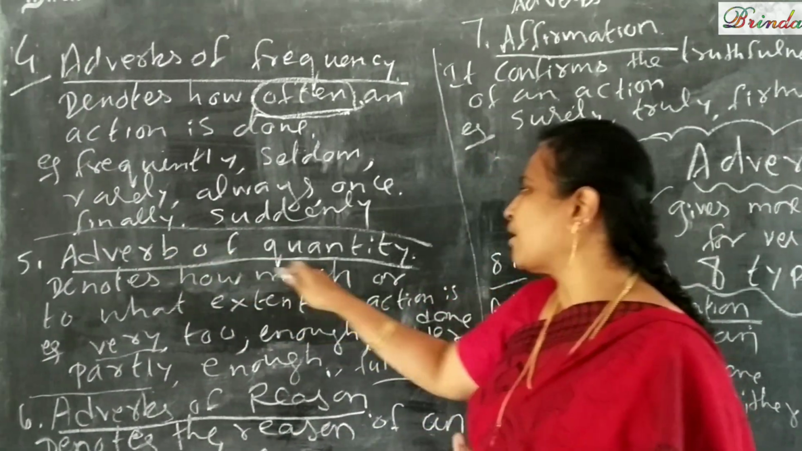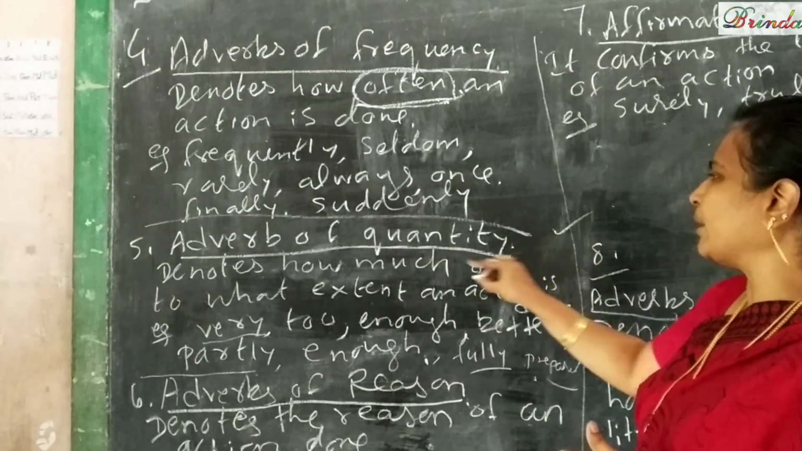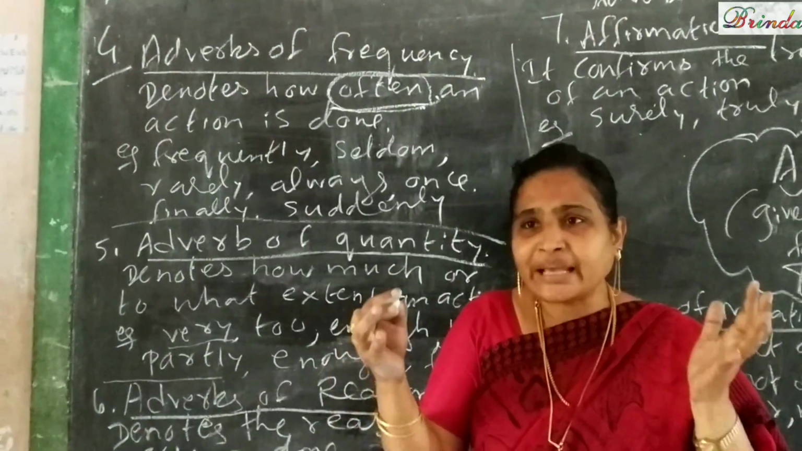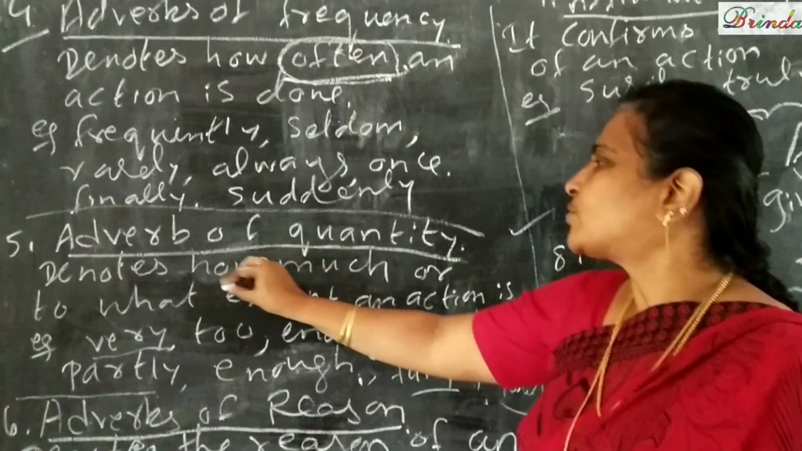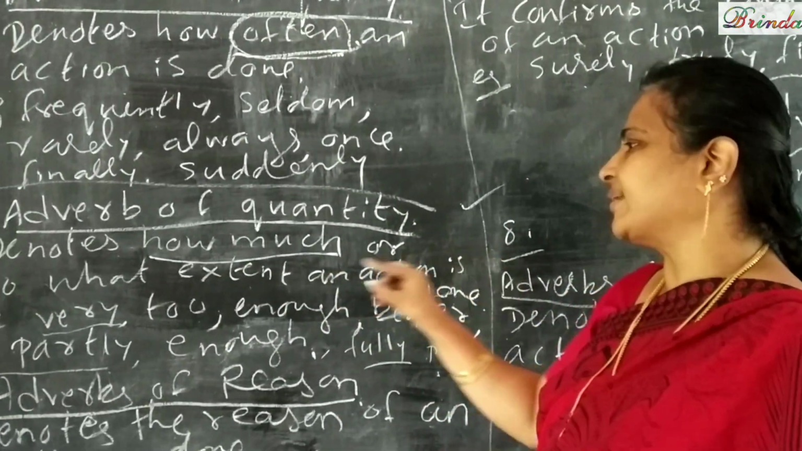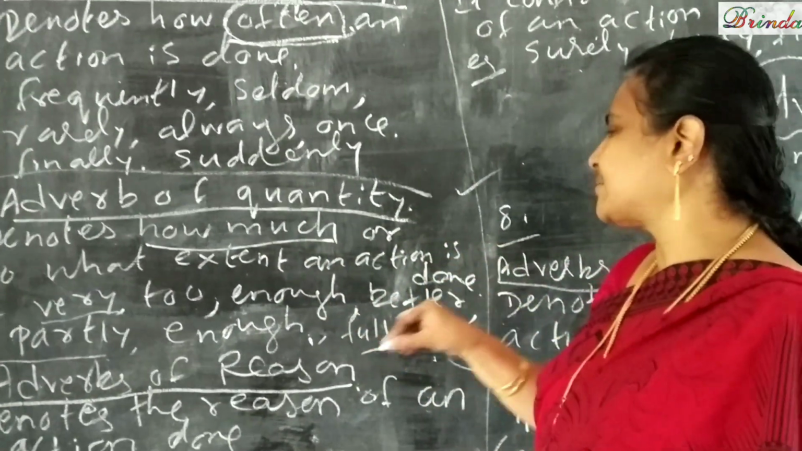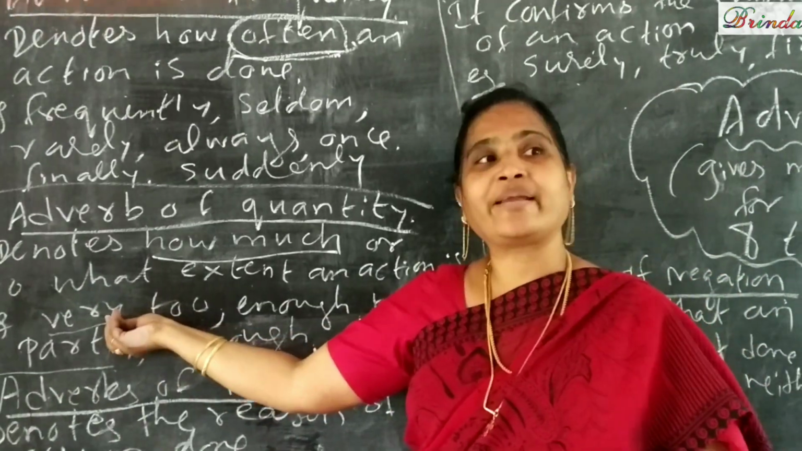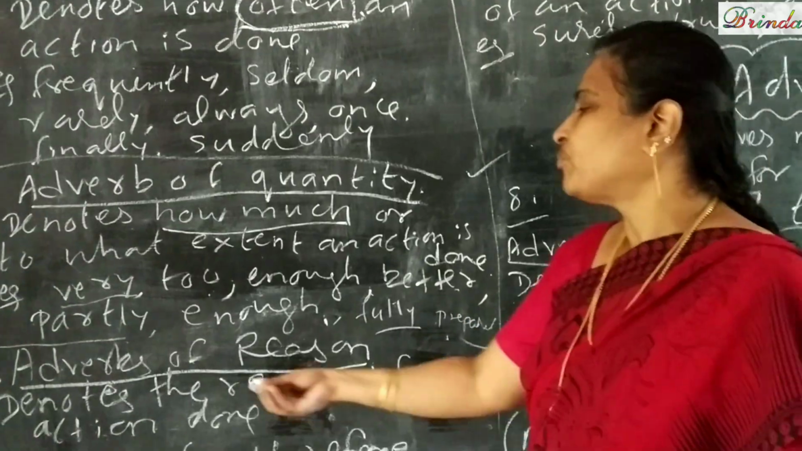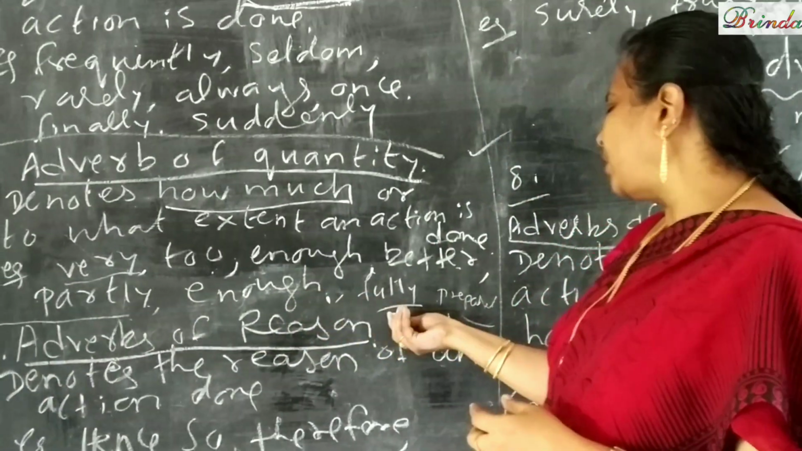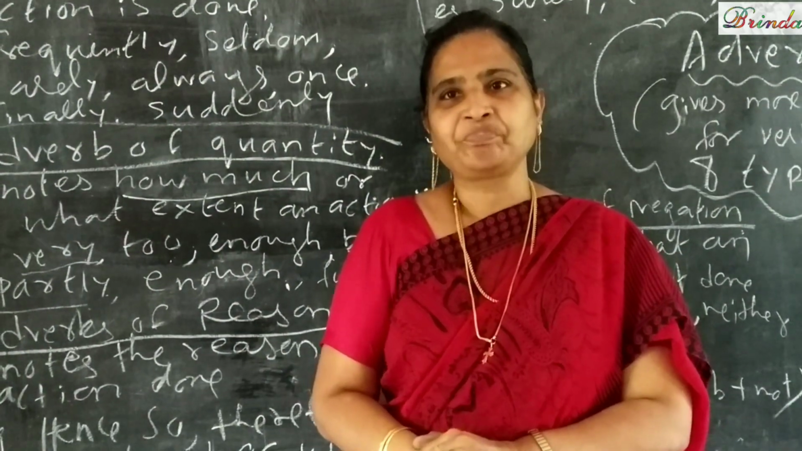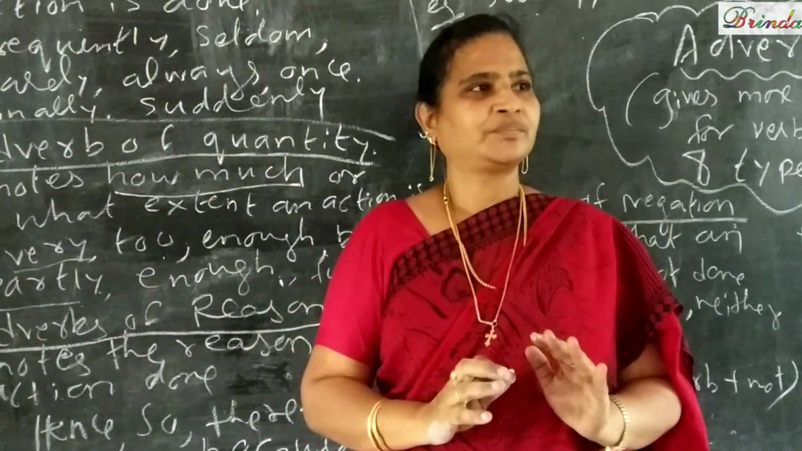Okay. Adverbs of quantity. This is also important only. Quantity எவ்வளோ? Quantity naga எவ்வளோ? How much? Okay, so denotes how much or to what extent an action is done. Okay, action is done. How much? For example, very, too, enough, better, partly, enough, fully prepared. For example, how well have you prepared for examination? I have fully prepared.